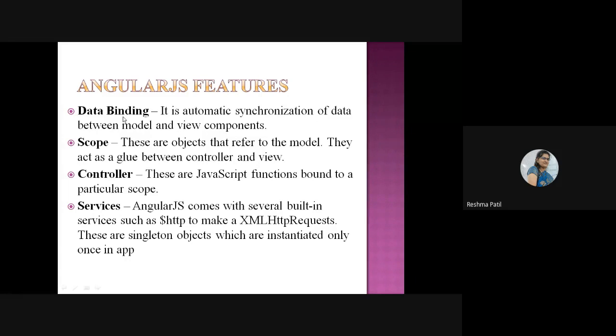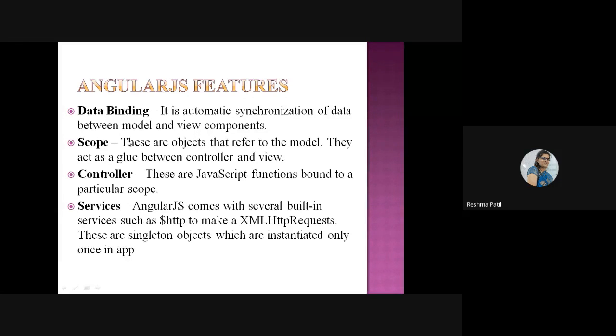This is called the data binding feature of AngularJS. It is automatic synchronization of data between model and view. Here we are declaring variables, implementing that logic and showing the data to the user. So there is binding between the model and view component.